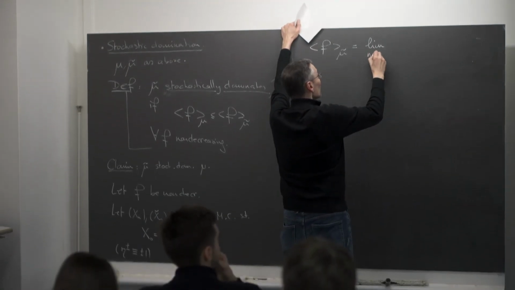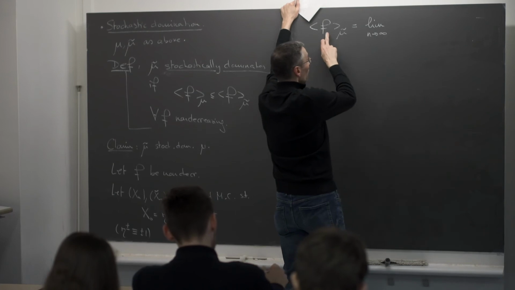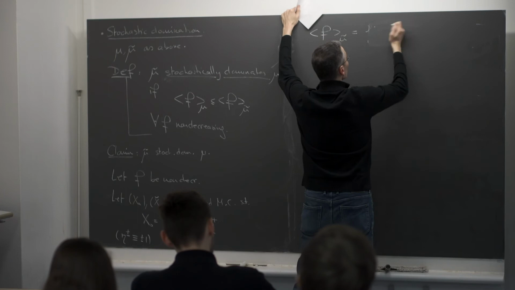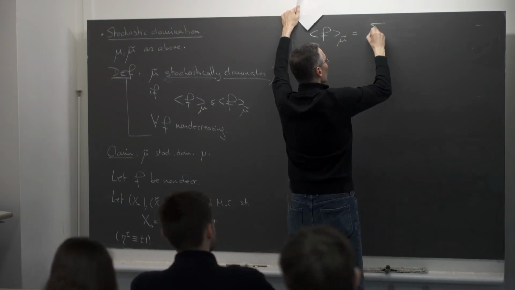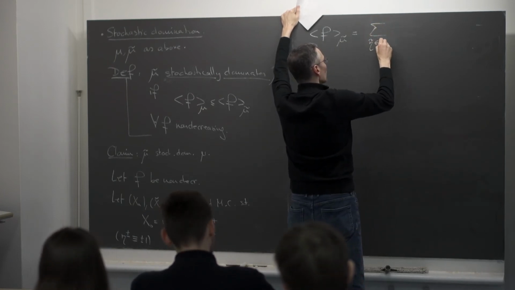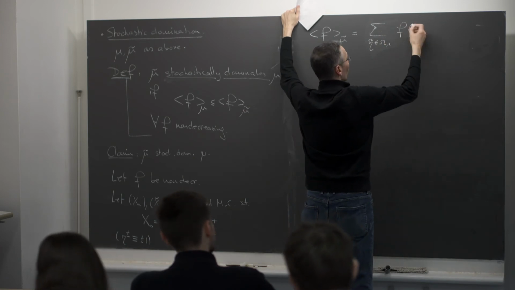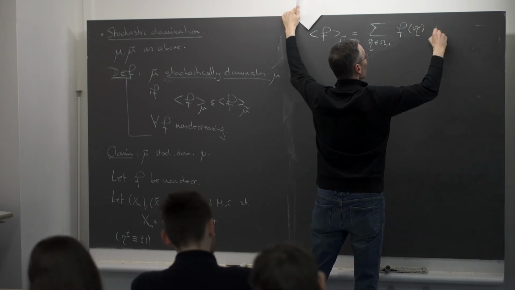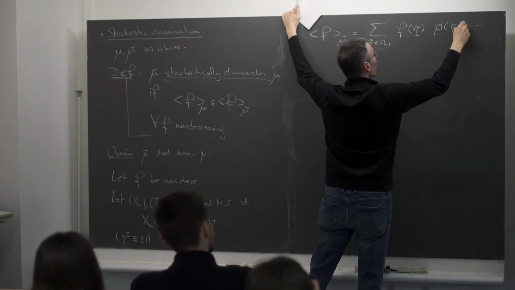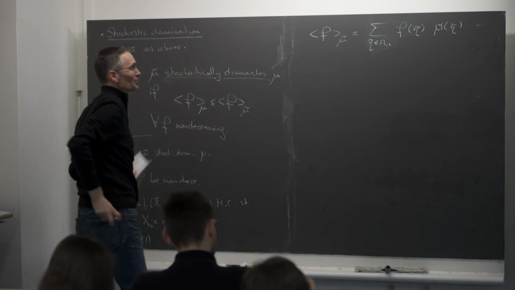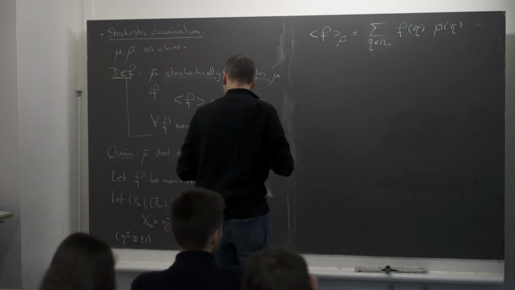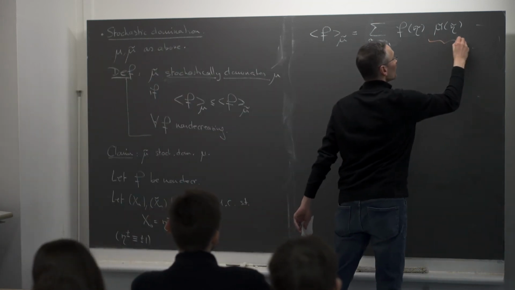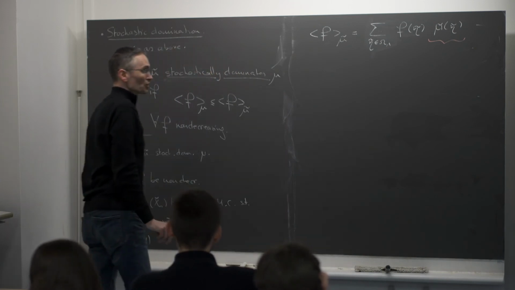So let n go to infinity. One way of computing this expectation, let me do it really slowly, I don't know how familiar you are with all these things. For eta tilde in Omega Lambda, first, just the definition: the sum of f of eta tilde times mu tilde of eta tilde. That's just the definition of the expectation. But now I know that mu tilde is the stationary distribution of the chain.